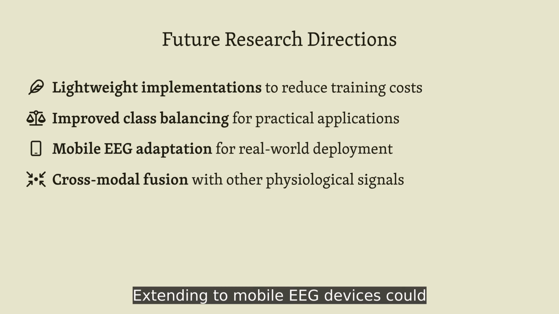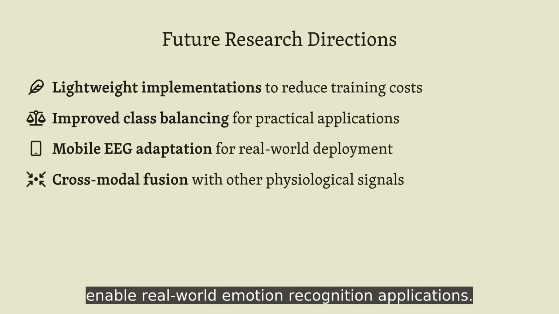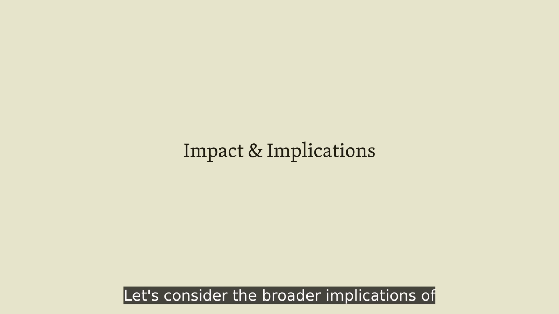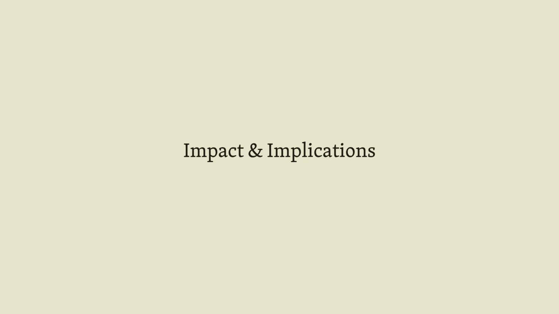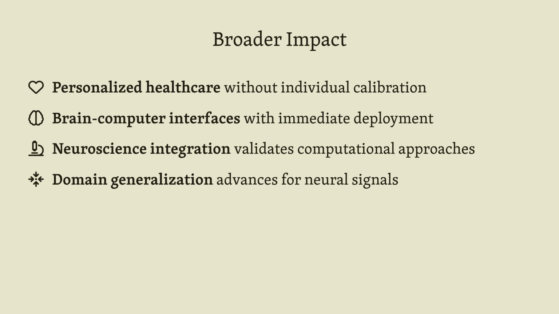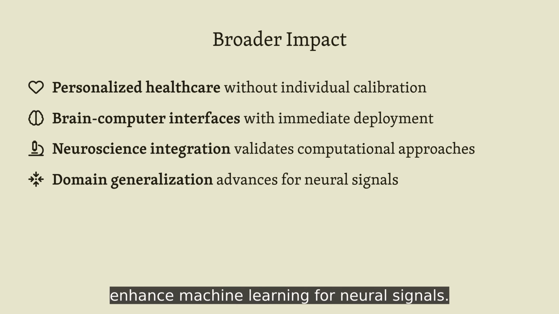Extending to mobile EEG devices could enable real-world emotion recognition applications. Let's consider the broader implications of this work for neurotechnology and brain-computer interfaces. This work opens possibilities for plug-and-play emotion recognition systems that work immediately for new users. The neuroscience-grounded approach also demonstrates how domain knowledge can enhance machine learning for neural signals.